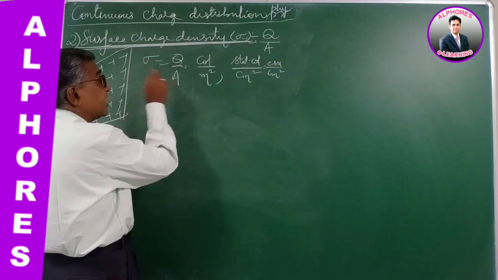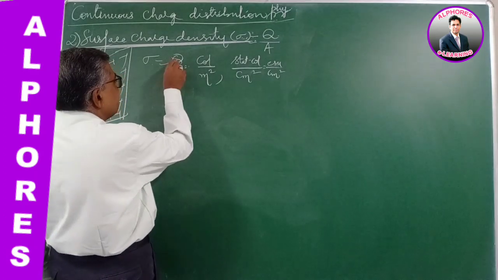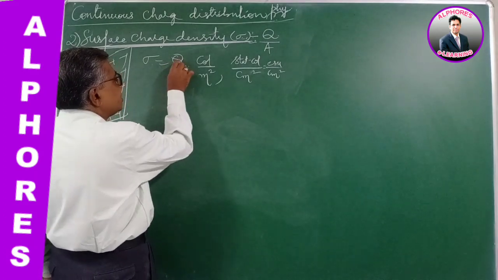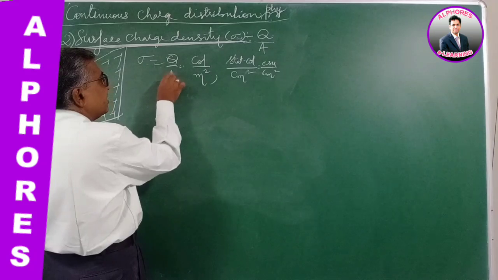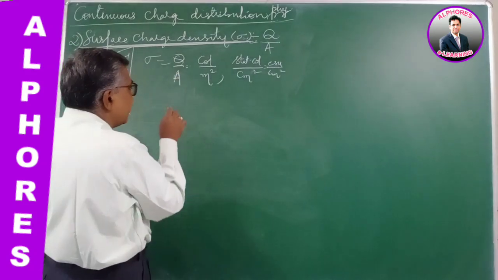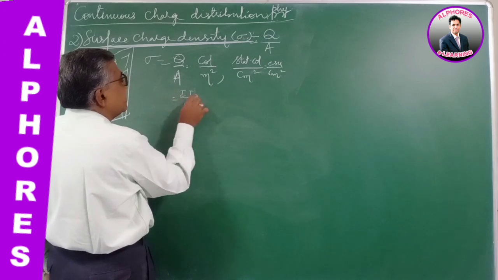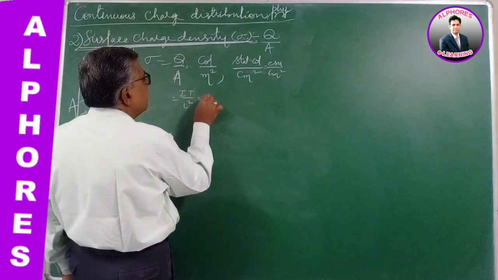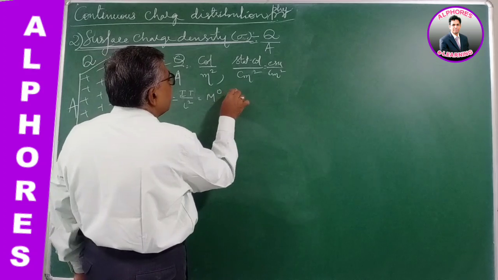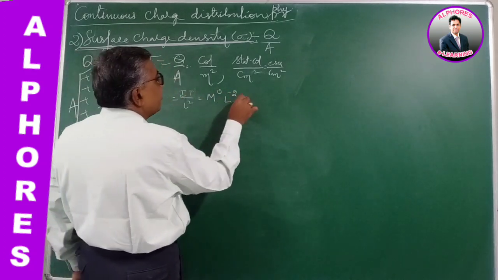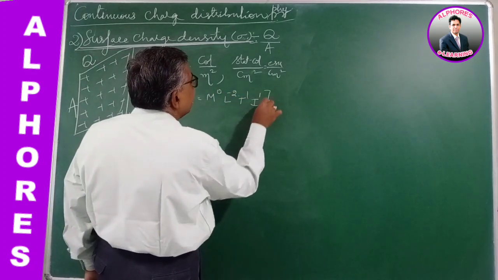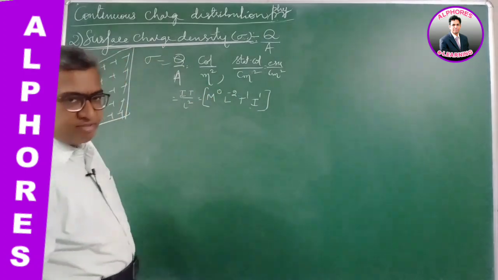Now its dimensional formula: charge Q is IT, and in the denominator, area is L square. So the dimensional formula is M power 0, L power minus 2, T power 1, I power 1.